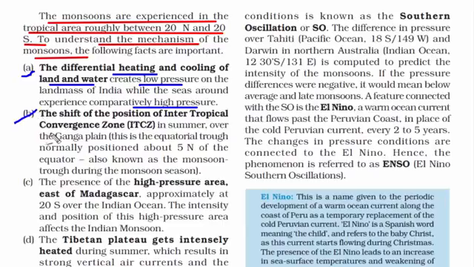And the second mechanism is the shift of the position of the intertropical convergence zone, which is called ITCZ. This zone is a low pressure zone which moves from the equator to the subtropical region and again back.